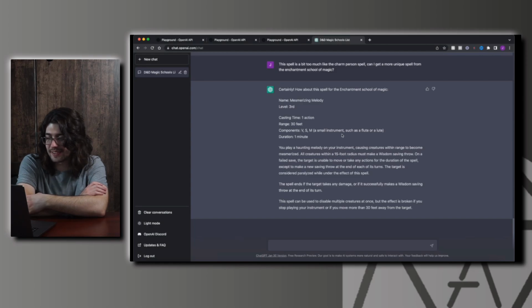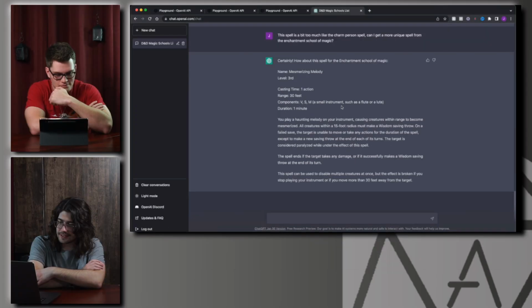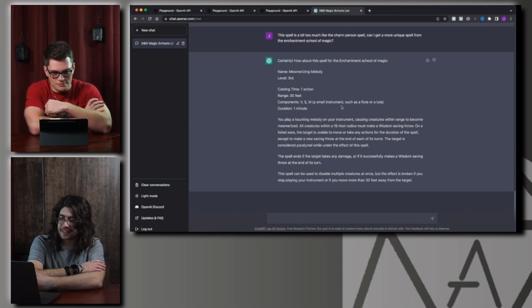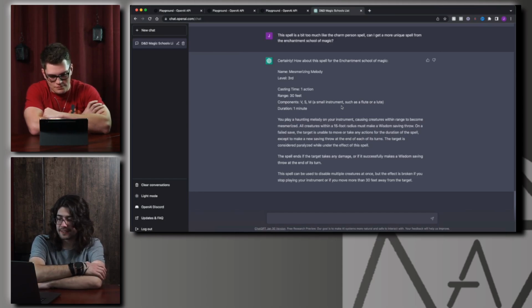The spell ends if the target takes any damage or it successfully makes a wisdom saving throw at the end of its turn. This spell can be used to disable multiple creatures at once, but the effect is broken if you stop playing your instrument or if you move more than 30 feet away from the target. Casting time is an action, but it intends for you to keep playing the instrument. So it's kind of like a hypnotic gaze. I think that's what it's intending, but yeah, it's just written somewhat weird.